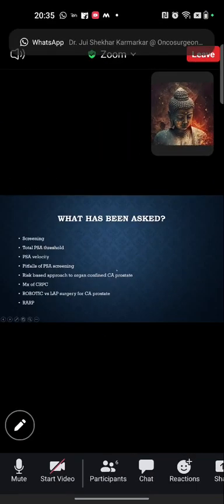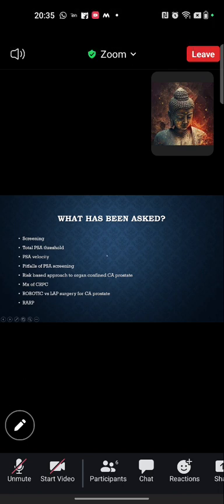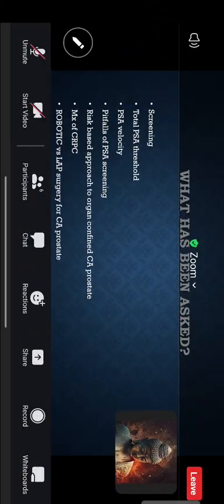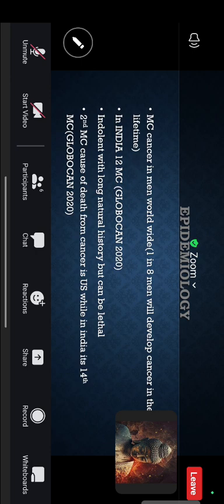Okay. So these are the questions which were asked previously. Starting from screening and total PSA, PSA related questions a couple of times, risk-based approach to organ confined CA prostate, management of CRPC, robotic versus lap surgery for CA prostate with evidence, and robot-assisted radical prostatectomy. These are the questions which were asked in previous papers.